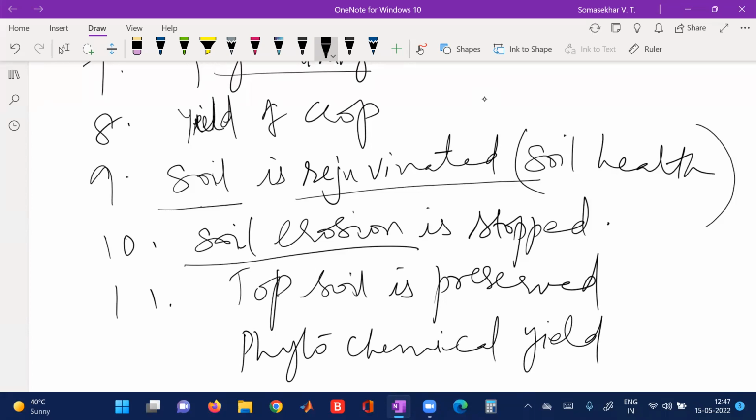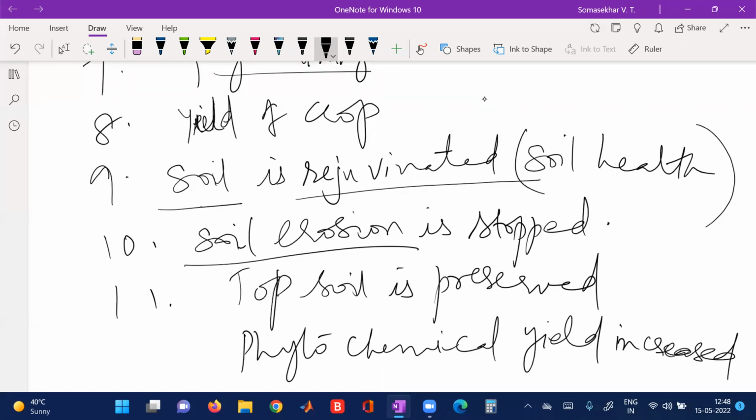Phytochemical yield will be increased. That is, the plant based chemicals, their yield will be increased. These are the few applications of phytoremediation. See here, phytoremediation means cleaning up of the environment with the help of plants, green plants and their associated microorganisms, to clean up the air, water and soil that is contaminated, and it also helps in removing the heavy metals and organic pollutants. That is known as phytoremediation. And this phytoremediation can also be called environmental cleanup or phytoextraction, phytoaccumulation or phytosequestration.